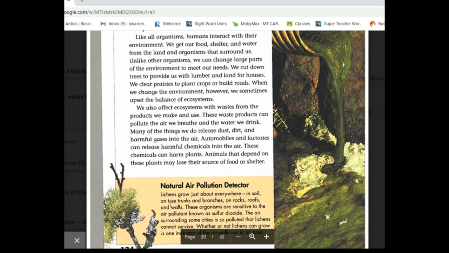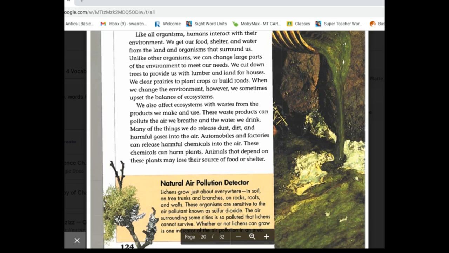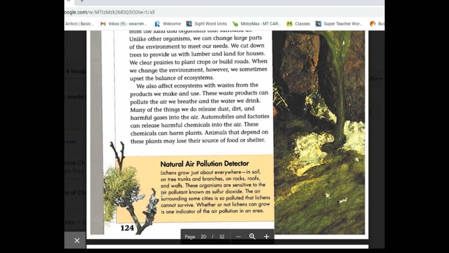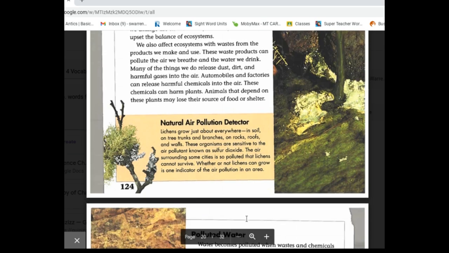Lichens grow just about everywhere: in soil, on tree trunks and branches, on rocks, roofs, and walls. These organisms are sensitive to the air pollutant known as sulfur dioxide. The air surrounding some cities is so polluted that lichens can't survive. Whether or not lichens can grow is one indicator of air pollution in an area.